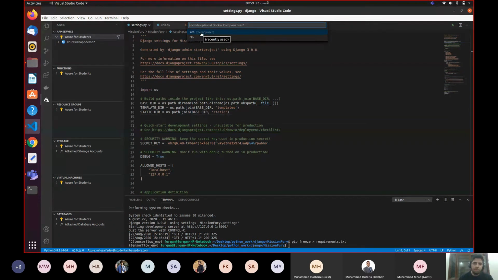Don't ask me what is a Docker Compose file. It's simple. Because it's another concept. Just focus on deployment.